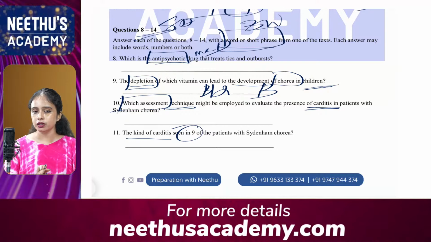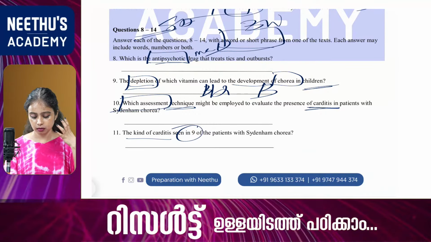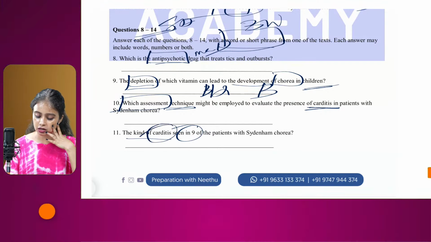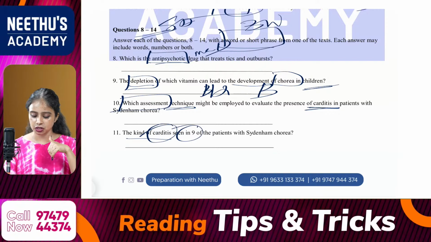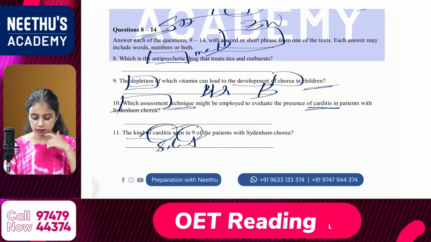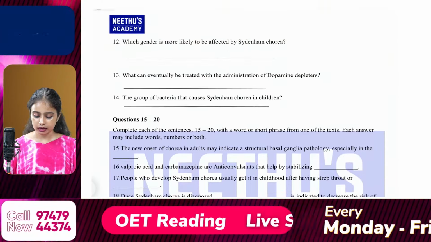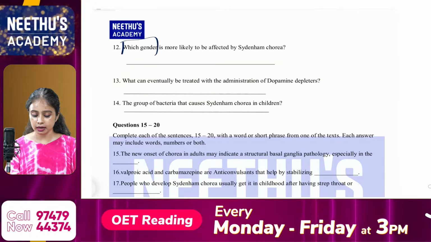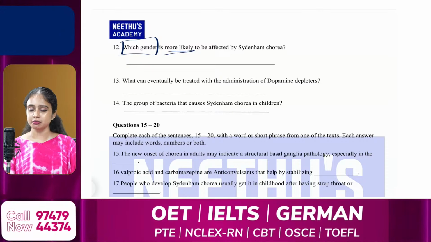See, carditis is already mentioned here, so you can write silent. The term is already mentioned in the question, so you don't have to repeat any words from the question in your answer. So your answer should be silent, from text C.